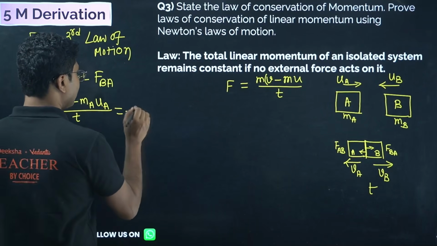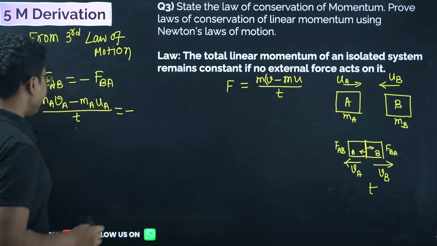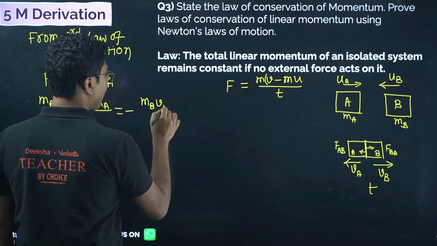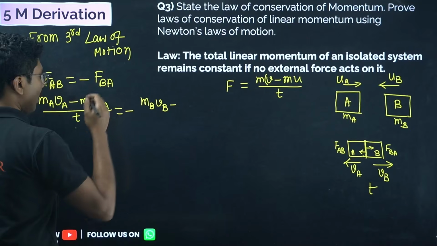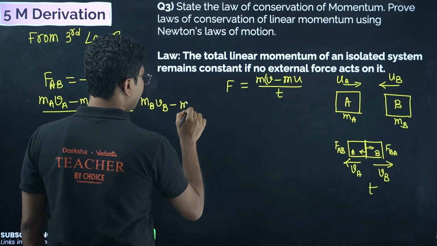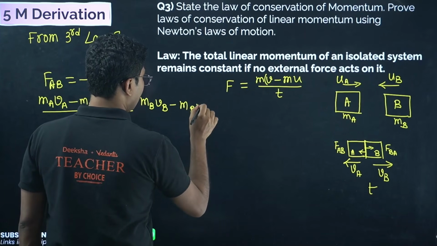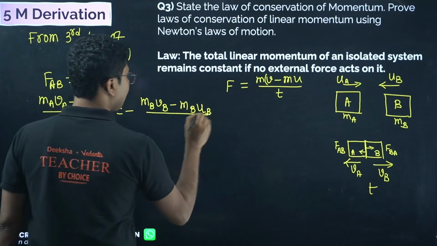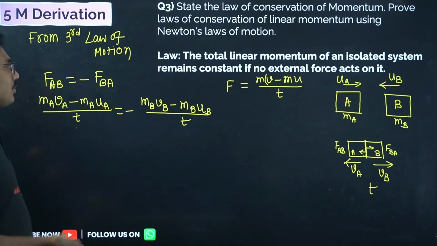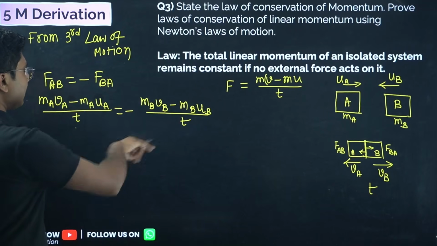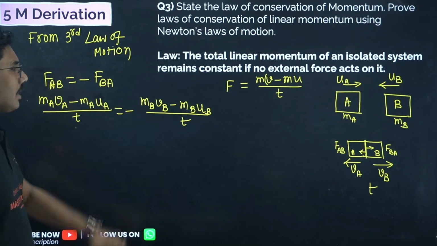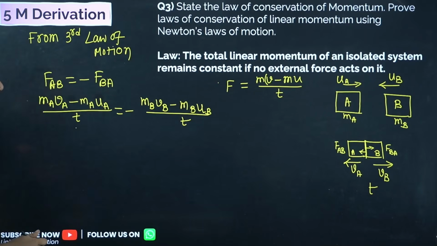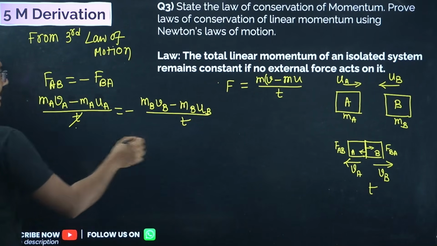And that is equal to minus (final momentum of B, mB vB, minus initial momentum of B, mB uB) divided by t. Both have the same time. So this is from the third law, this is from the second law. You have to write the second law form and then come back to this form. Now time t gets cancelled.